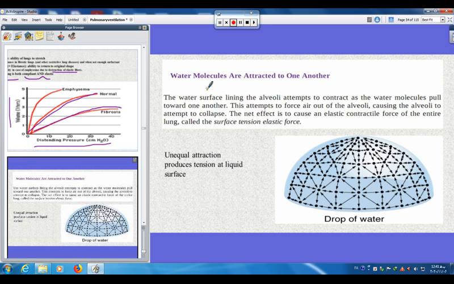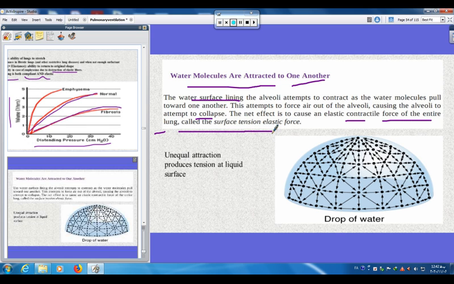What does surface tension mean? Water molecules are attracted to one another. You can see the water surface lining the alveoli attempts to contract as the water molecules pull toward one another. This attempts to force air out of the alveoli, causing the alveoli to attempt to collapse. The net effect is to cause an elastic contractile force of the entire lungs, called the surface tension elastic force. For example, you can see a drop of water, and the unequal attraction produces tension at the liquid surface. It's the same in the alveoli.